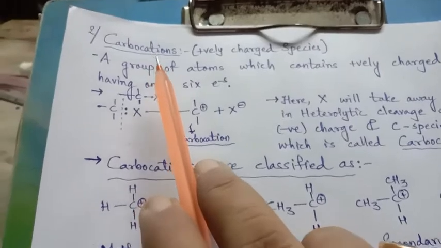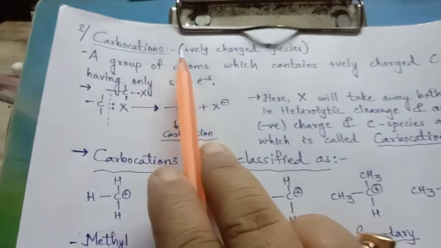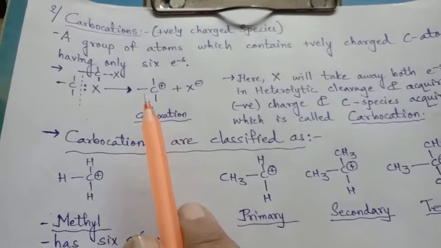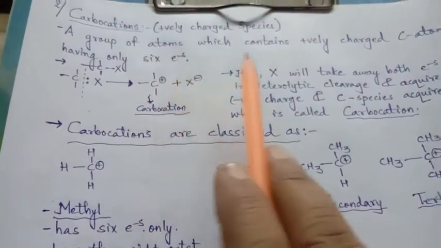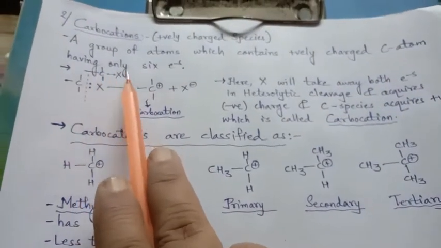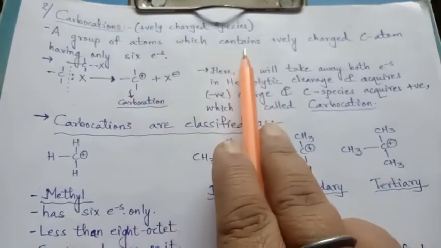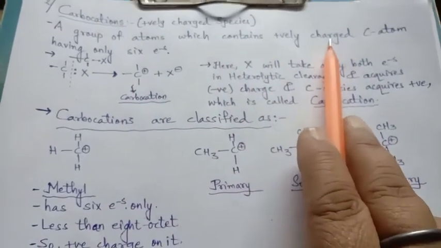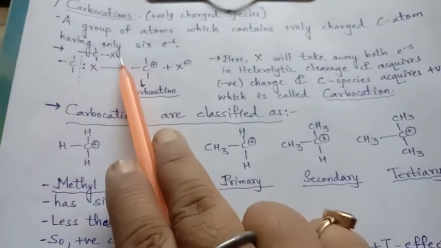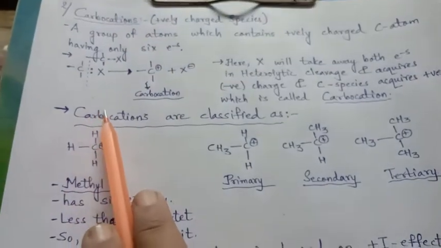Now the second reaction intermediate is carbocations, or we can say positively charged species. A group of atoms which contains a positively charged carbon atom having only 6 electrons, that carbon atom with only 6 electrons, is termed a carbocation.